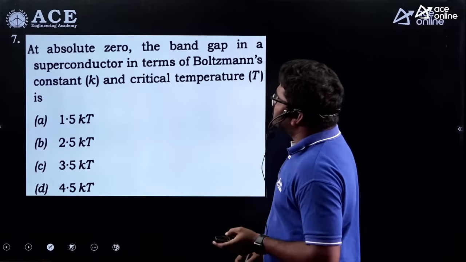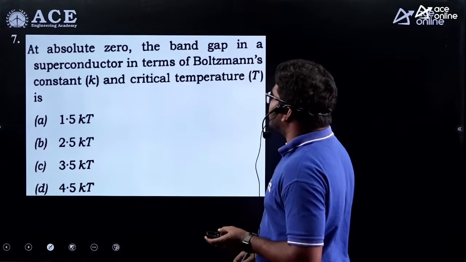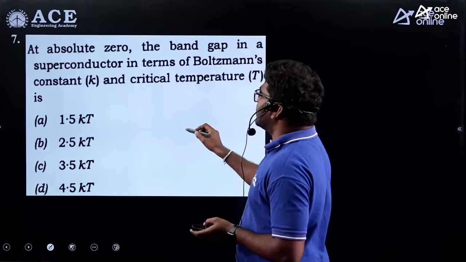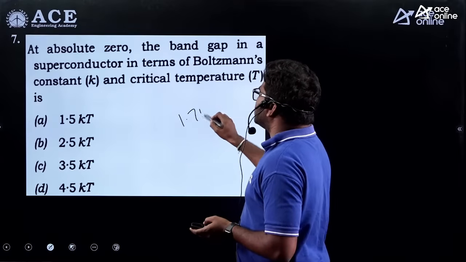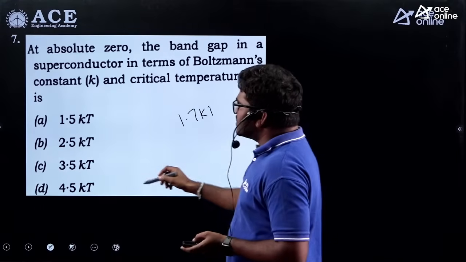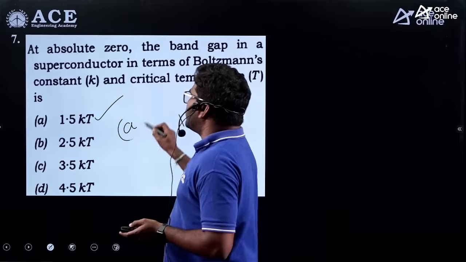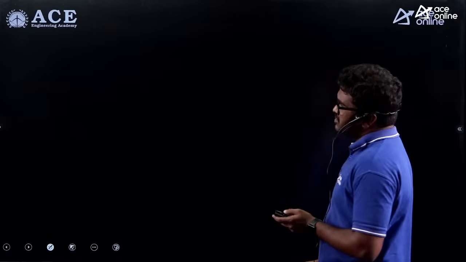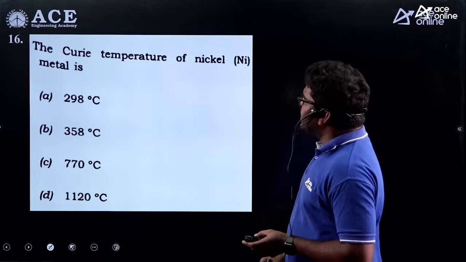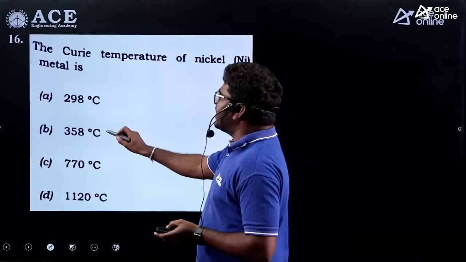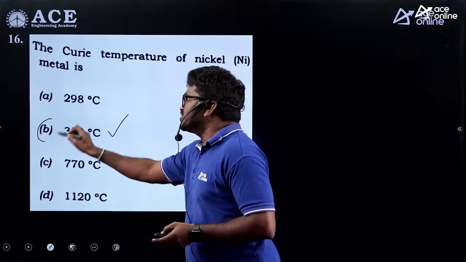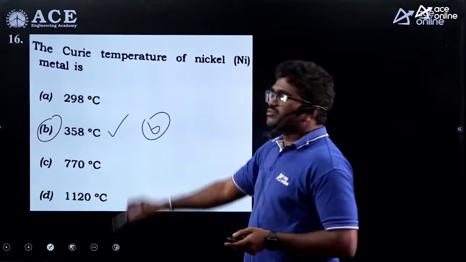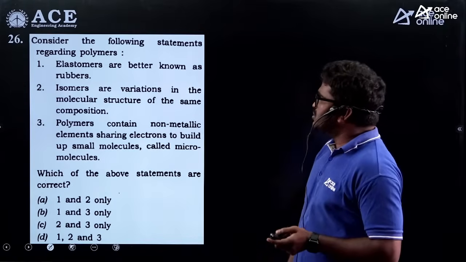Now, the band gap in a superconductor in terms of Boltzmann constant and critical temperature is actually 1.7 kTc, but the nearest answer is A, where 1.5 is given, so A is the correct option for this question. Now, the Curie temperature of nickel is 358 degrees Celsius. It is a straightforward question, so B is the correct option for this question.